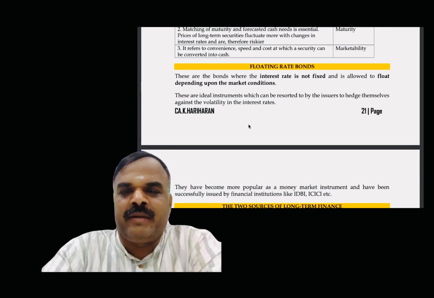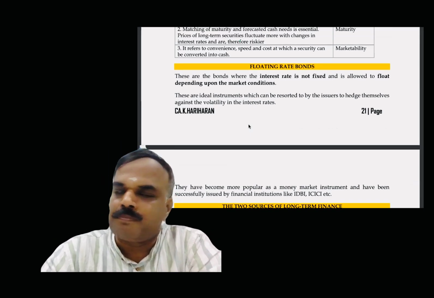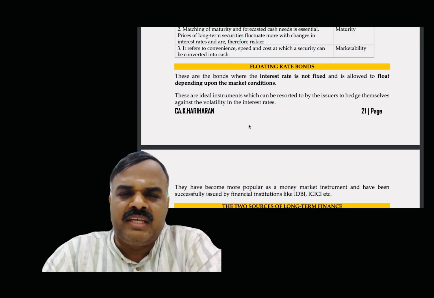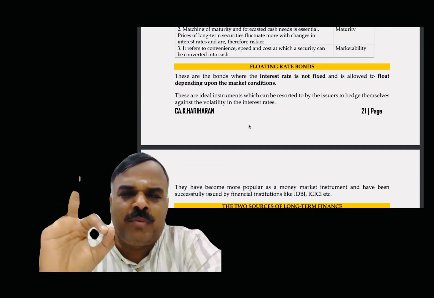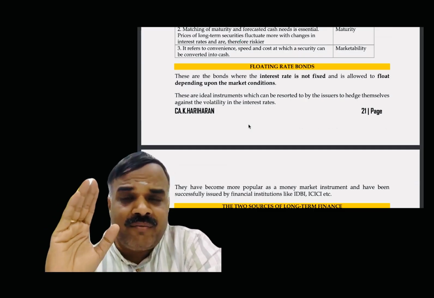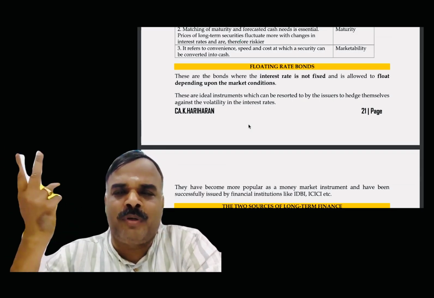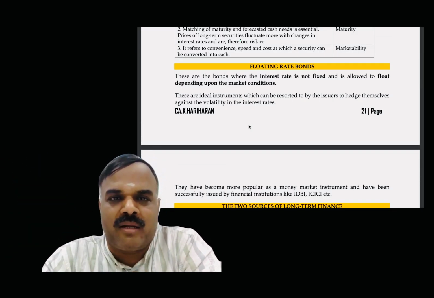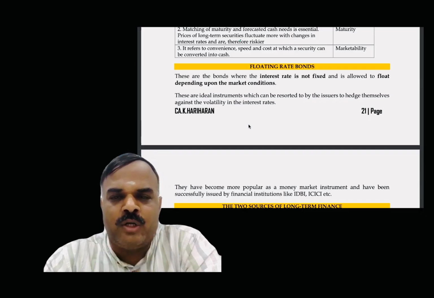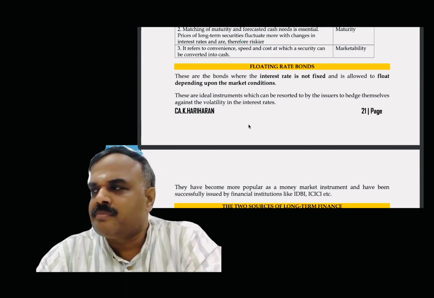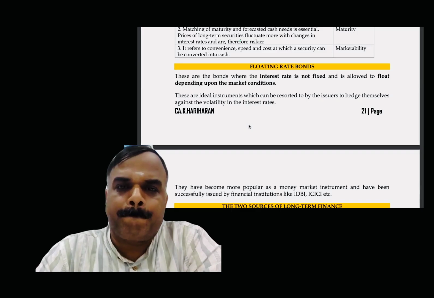Then floating rate bonds. Haripriya, read. Yes, sir. Even many questions, 2 mark or 3 mark, don't omit. A 2 mark or 4 point question is easy to finish, right? Rather than scoring a 10 mark question, a 2 mark question can be scored easily, right or not? So concentrate a little. Yeah, right.